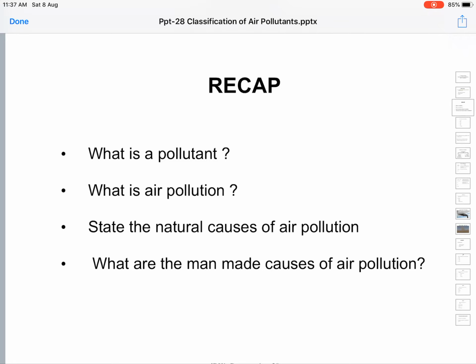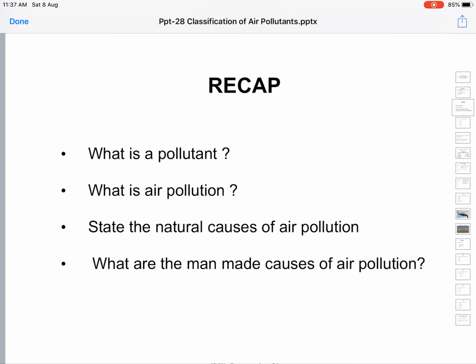In the last class, not only have we defined these pollutants, we have also discussed the natural causes and man-made causes of air pollution. What are the natural causes of air pollution? There are many.